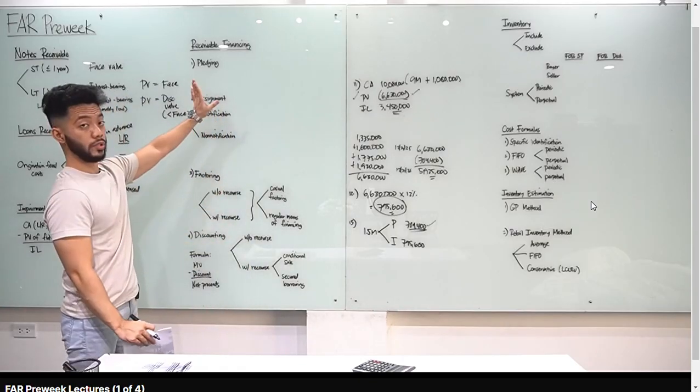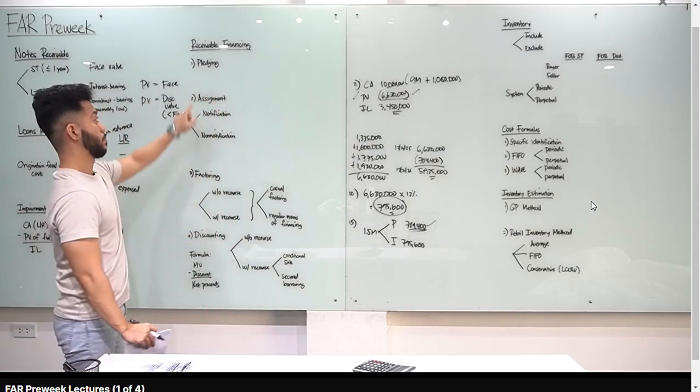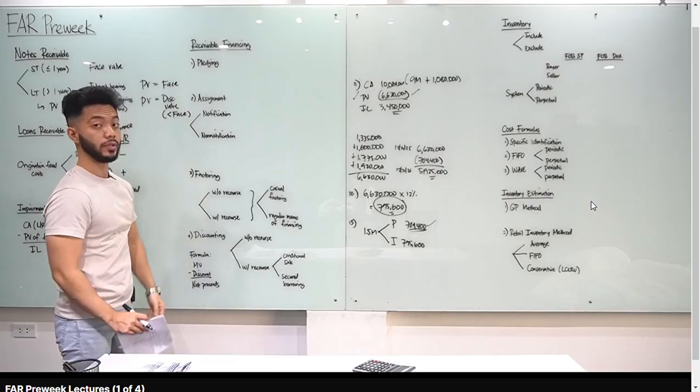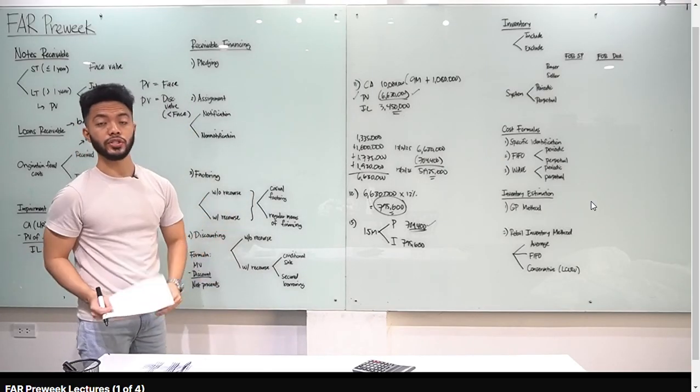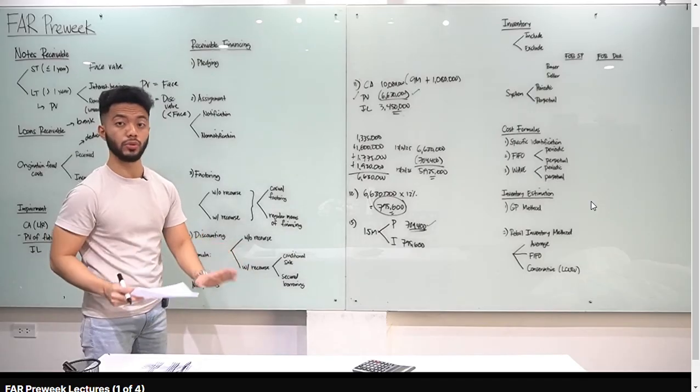Let's now go to receivable financing. Meron tayong 4 types: pledging, assignment, factoring, and discounting. Doon muna tayo sa pledging. Pag sabing pledging, magbabaro tayo sa bank, ipe-pledge natin yung accounts receivable. So basically, parang siyang security or collateral.